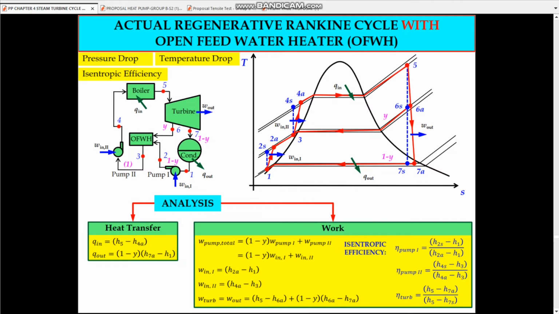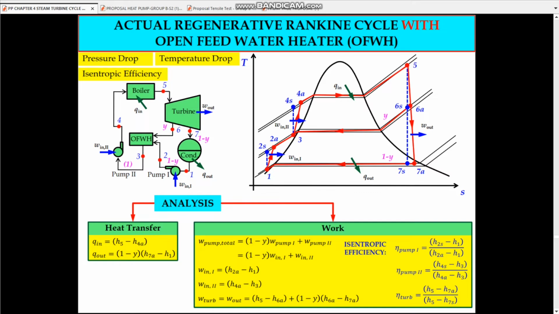Next, we discuss the actual regenerative Rankine cycle with an open feedwater heater, OFWH. This is a schematic diagram; for the ideal and the actual regenerative cycle it will be the same.